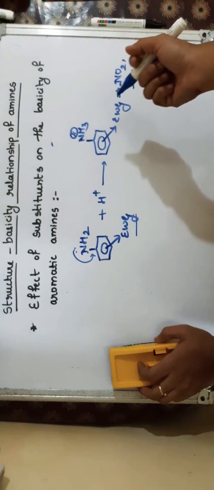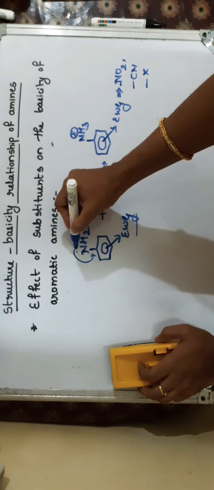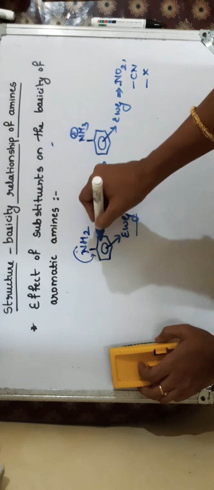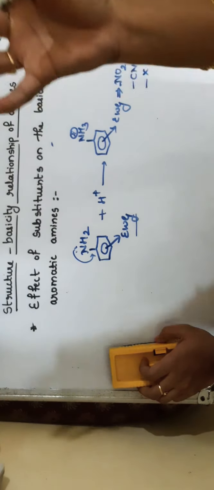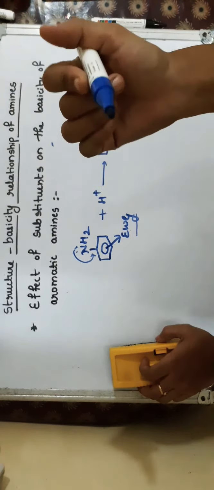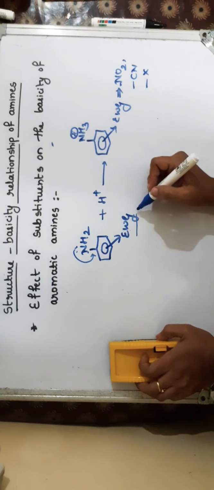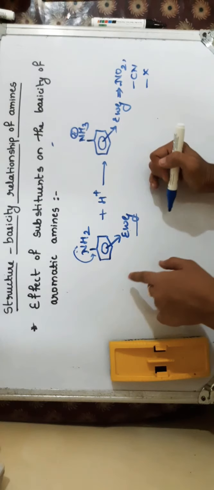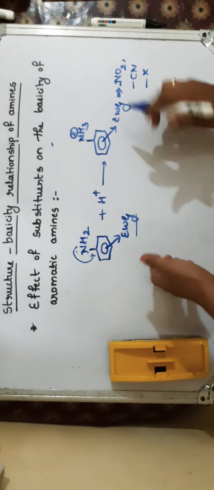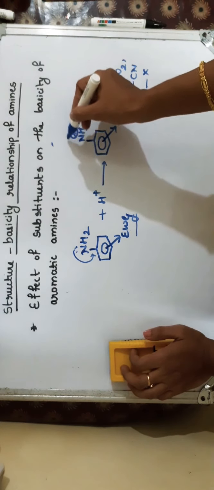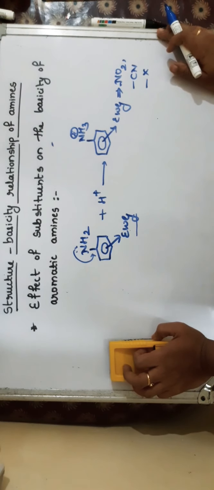So when such groups are attached to the aniline, the basic strength decreases, because electron withdrawing group means it is taking electrons towards itself. It is pulling electrons from the benzene ring towards itself. So these lone pair of electrons which are present on nitrogen are involved readily in the delocalization, because benzene ring becomes electron deficient. So it is eagerly taking the electrons from the nitrogen. So that's why when electron withdrawing groups are attached to the aniline, it is decreasing the basic strength, and also it destabilizes the positive charge or the cation formed after accepting the proton.